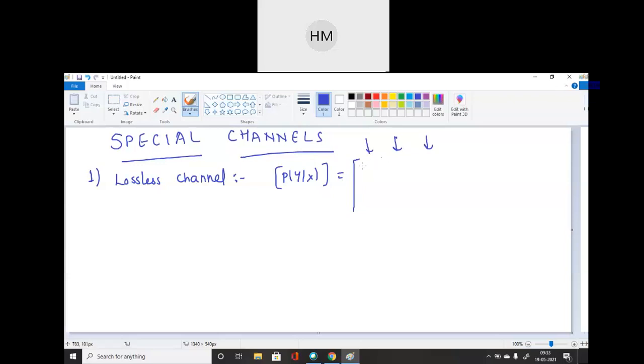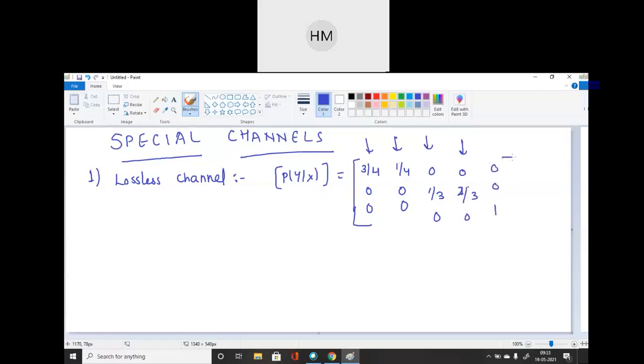Okay? So I can write the channel matrix as, you can see, first column with 0 0, second 1 by 4 0 0. In each column there should be only one element. Okay? Here I am taking 1 by 3, and in the fourth column I am taking 1 by 3 along with 2 by 3 0.